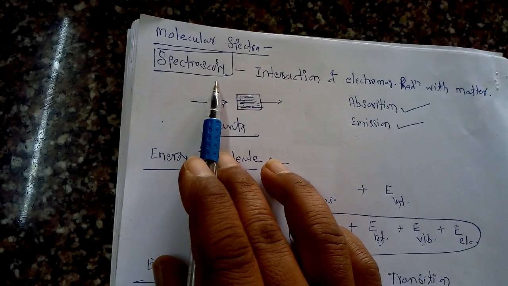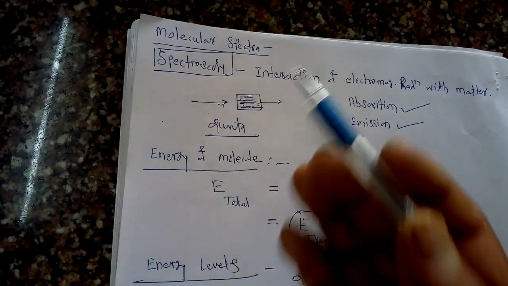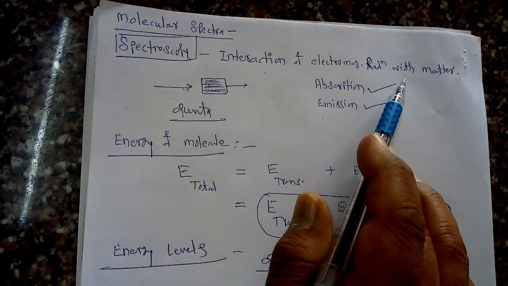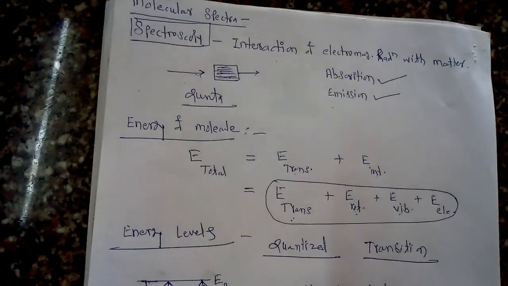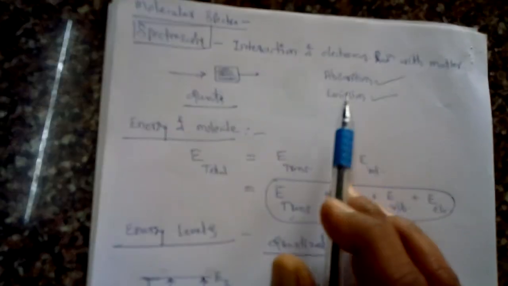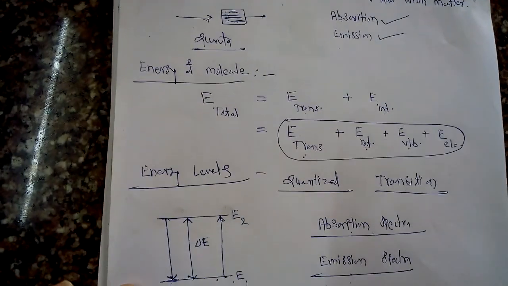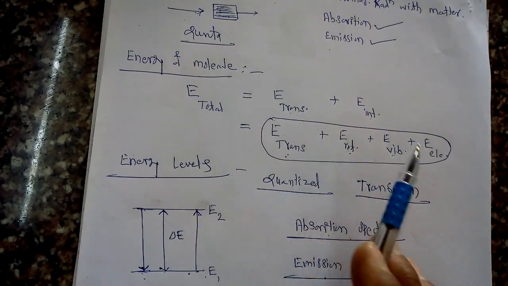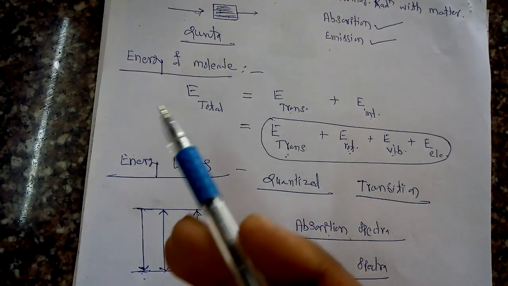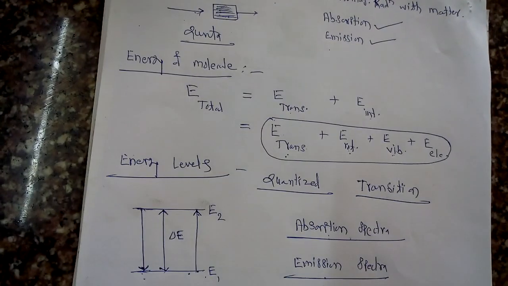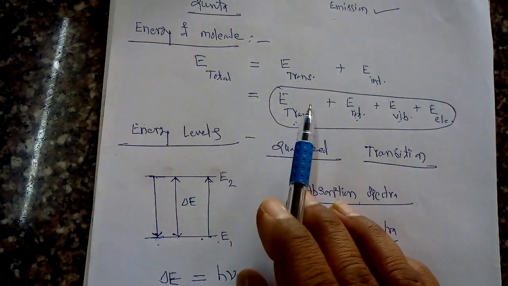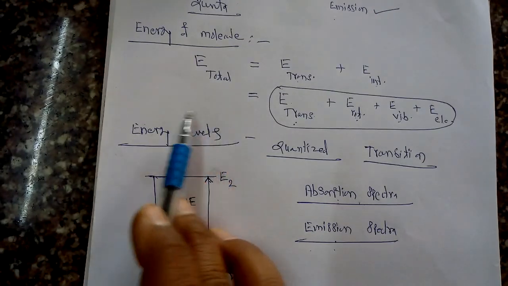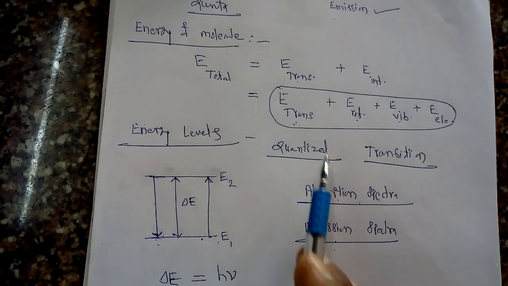We already discussed what spectroscopy is. Spectroscopy is a branch of science. It is nothing but the interaction of electromagnetic radiation with matter. Two types of interactions are present between radiation and matter: absorption and emission. After that, we studied the energy of a molecule. These are the four different forms of energy. By combining all these energies, we get the total energy of a molecule. This energy of a molecule can be distributed in the form of different energy levels, and these energy levels are called quantized.